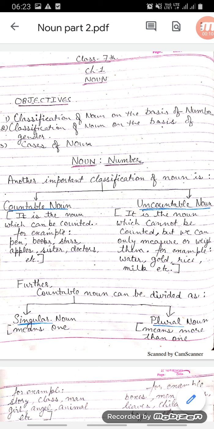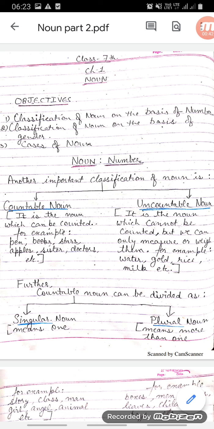Dear students, in the previous class we started with the topic noun. Today in this class we will be continuing with the topic noun. In this class the objectives which we will be covering are classification of noun on the basis of number, classification of noun on the basis of gender, and cases of noun.